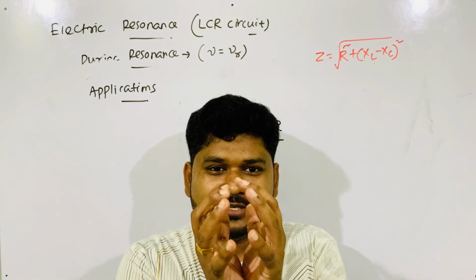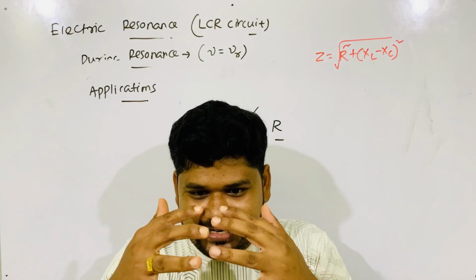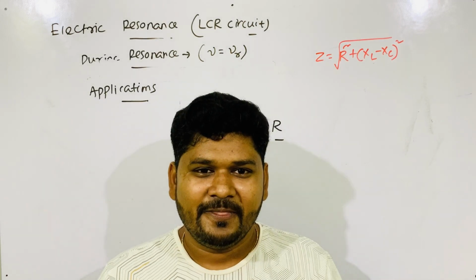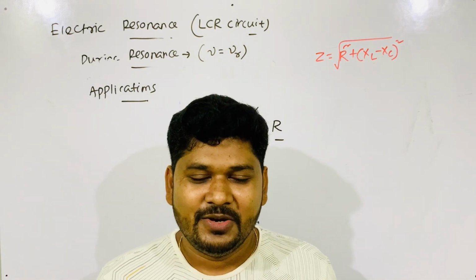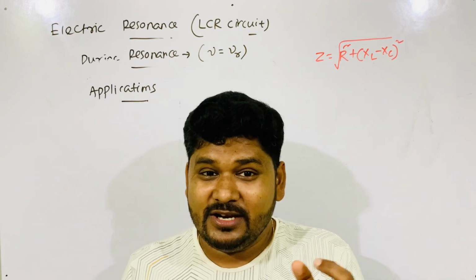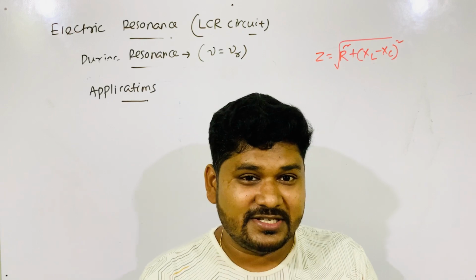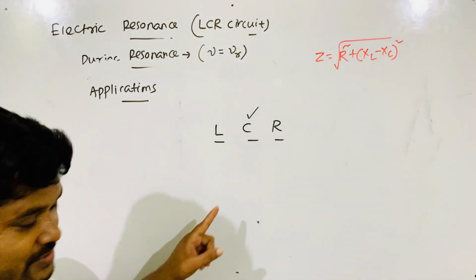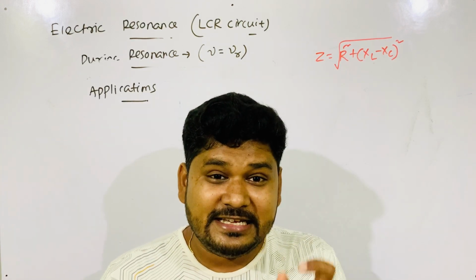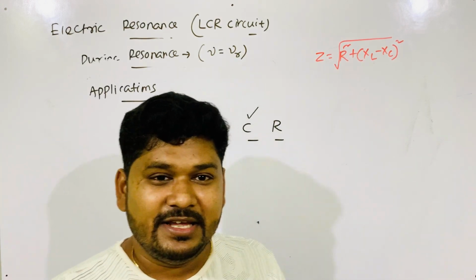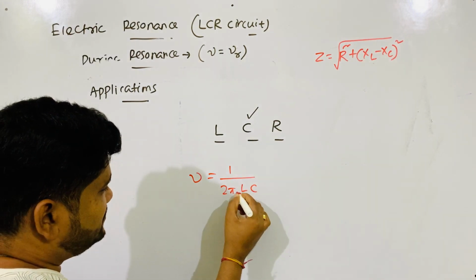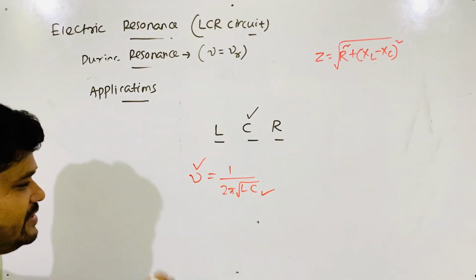When you rotate the knob, the plates enter like this. When the plates enter, what happens? The area of cross section is increasing. When the area of cross section increases, you know the capacitance changes: epsilon naught A by d, where A is the area of cross section. So by rotating the knob, you change C. When you change C, you are changing the natural frequency, because frequency nu is equal to 1 by 2 pi root LC. By changing C, you are changing the frequency.